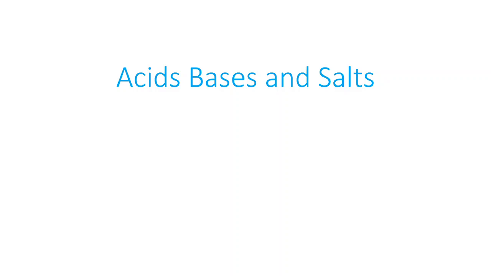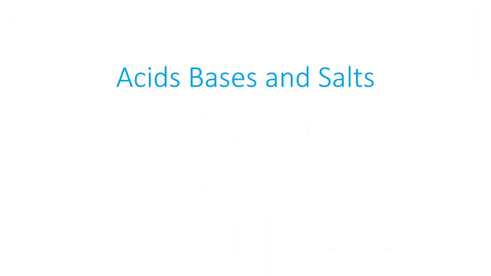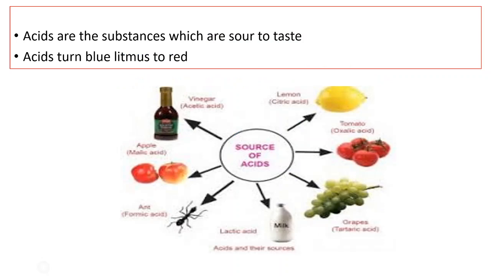So let's move to our class today, that is acids, bases and salts. In your lower sections also you have studied about acids, bases and salts. So you know that acids are the substances which are sour to taste. Right. And acids turn blue litmus to red color.